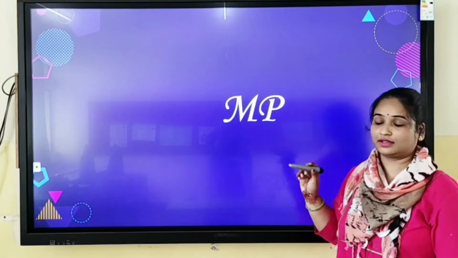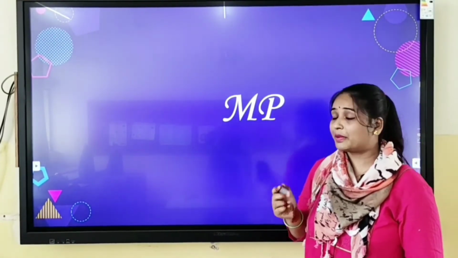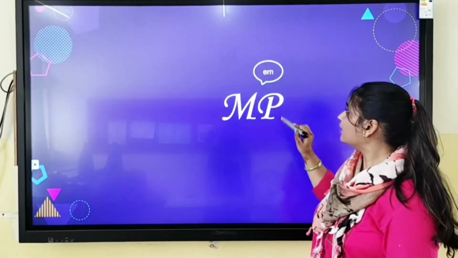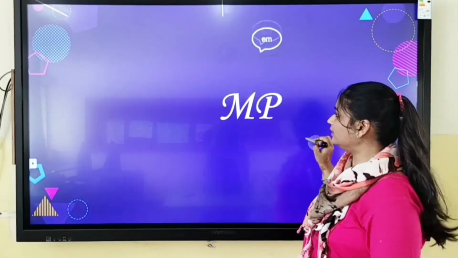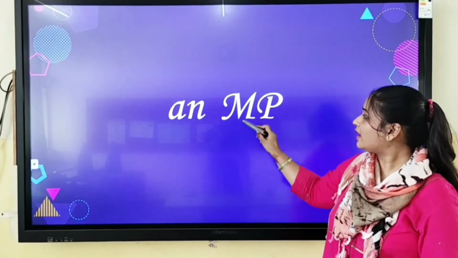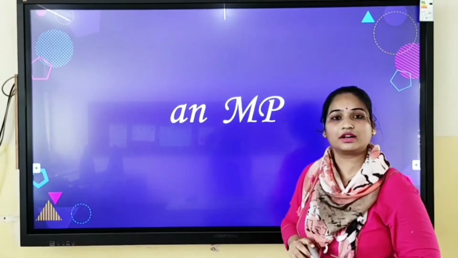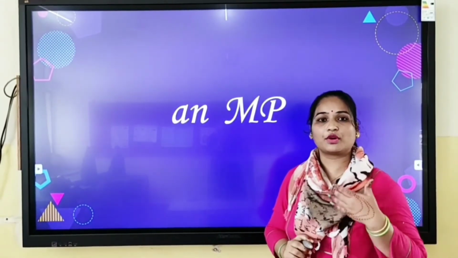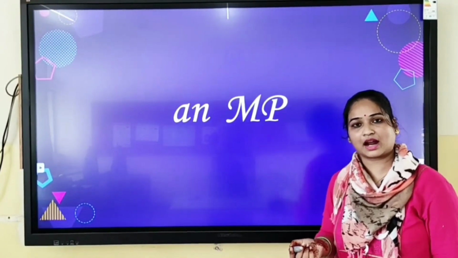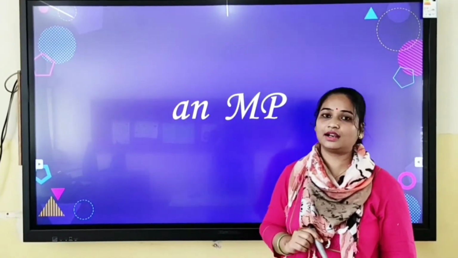Now MP. Although this is a consonant, M is a consonant definitely, as it is beginning with sound M, we'll place article an. Children, keep in mind, we have to see the beginning sound. We don't have to focus upon the beginning letter. We have to focus upon the beginning sound. So if the beginning sound is a vowel, we will place article an. If the beginning sound is consonant, we will place article a.